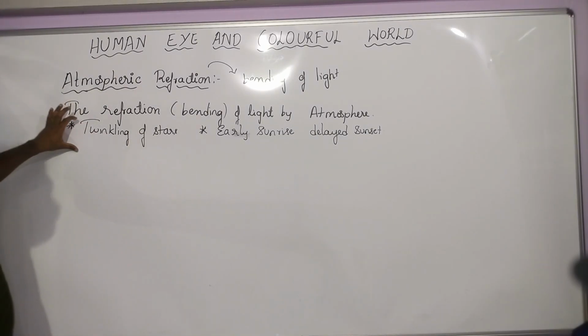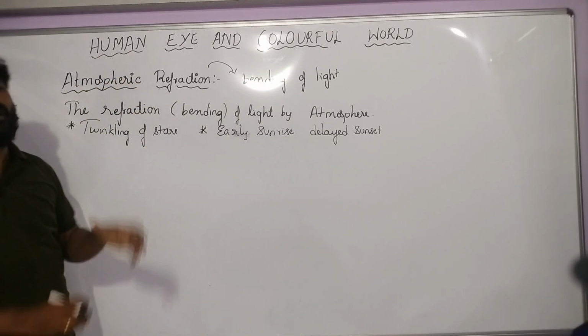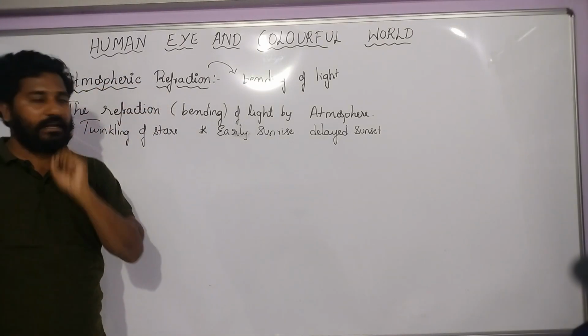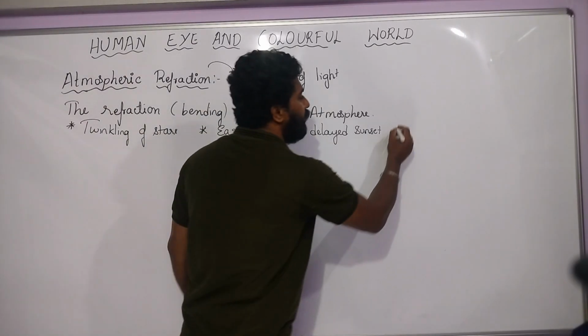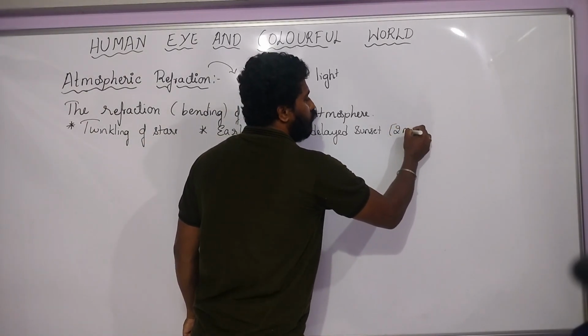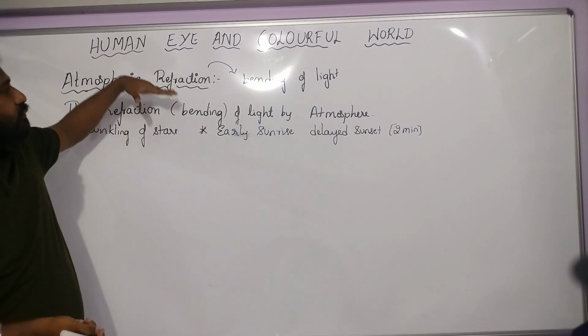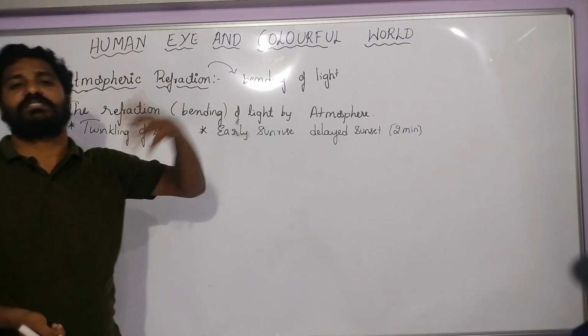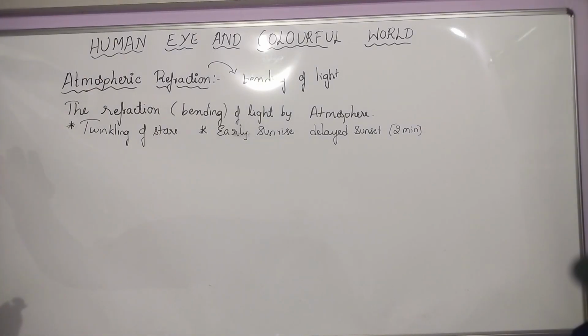Why do the stars twinkle? The stars twinkle because of the atmospheric refraction of starlight. You have to write like that. So why is there early sunrise and delayed sunset? How many minutes? 2 minutes of early sunrise and delayed sunset. That is also because of atmospheric refraction of sunlight. Okay, so let us see how it is produced.